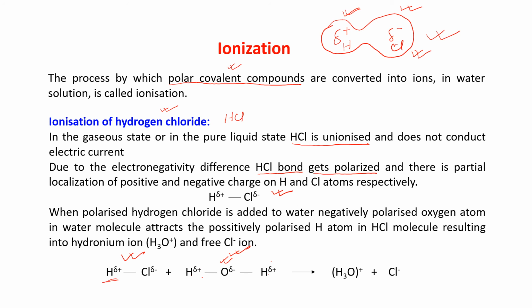This is the positively polarized hydrogen atom and it is forming H3O+. H2O and H+ is giving you H3O+ and Cl- is coming out. It's a free Cl- ion we are getting. It's giving you hydronium ion and free Cl- ion we are getting. This is known as ionization.